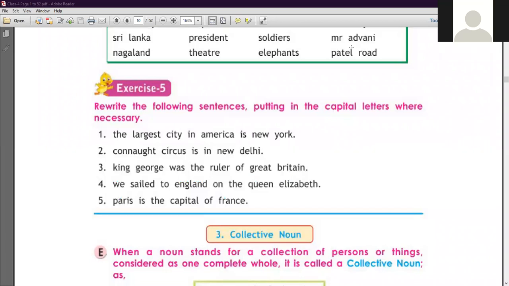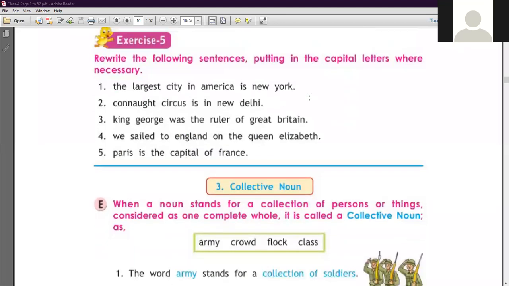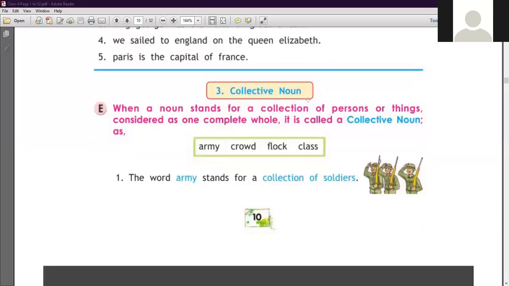Clear? Okay, now let's start the next exercise related to collective noun. So firstly, you have to know about the collective noun. We have already discussed, हम collective noun के बारे में discuss कर चुके हैं. So we'll revise again. Okay, let's start. When a noun stands for a collection of persons or things considered as one complete whole, it is called a collective noun.